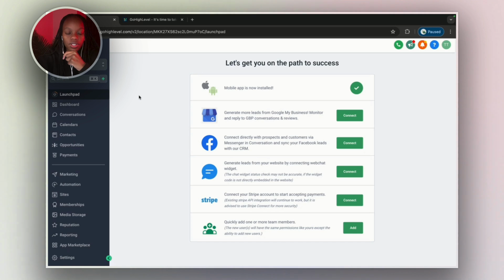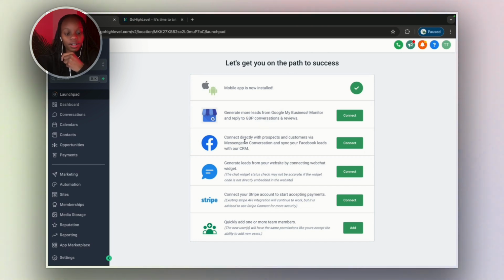So, use case scenario for this: whenever I onboard a client, this is the first place I tell them to go and connect all the necessary things. So the first thing, I'll let them know, hey, you need to download an app. So you get an SMS with a link to go download that. And the second thing is, I always encourage them. By the way, I work with small businesses, like local businesses, and I always encourage them to go connect with the Google My Business, and I'll show you why.